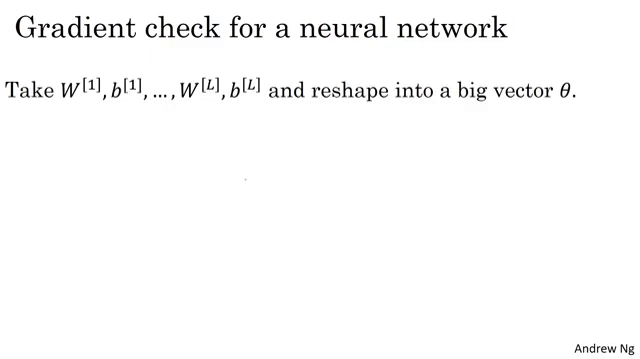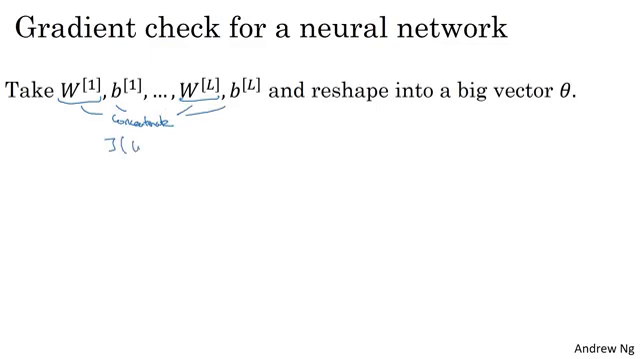So your neural network will have some set of parameters, W1, B1, and so on up to WL, BL. To implement gradient checking, the first thing you should do is take all your parameters and reshape them into a giant vector theta. Take W, which is a matrix, and reshape it into a vector. Take all of these W's and reshape them into vectors, and then concatenate all of these things so that you have a giant vector theta, giant vector parameters theta.